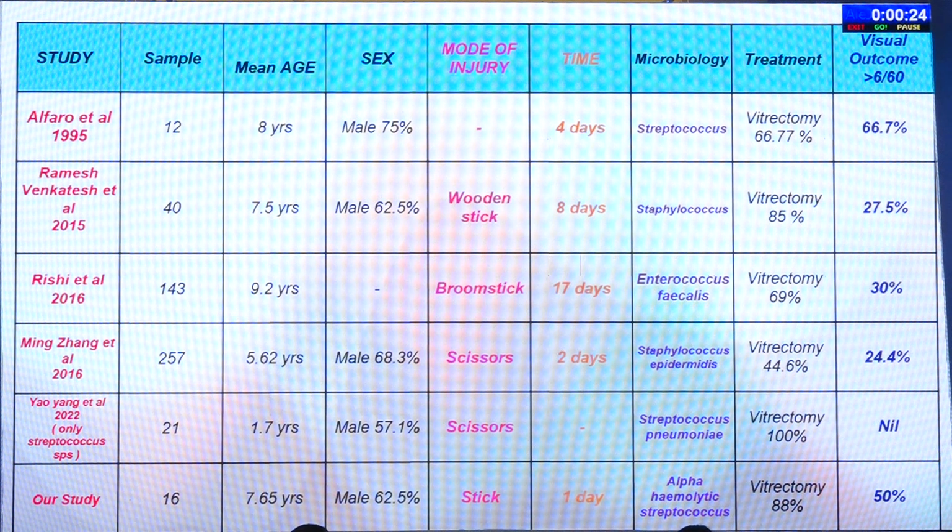Microbiological profile varied in almost all studies. Most commonly streptococcus was isolated. We isolated alpha hemolytic streptococcus, and the majority of our patients underwent vitrectomy, leading to a visual outcome of more than 6/16 in 50% of the cases.